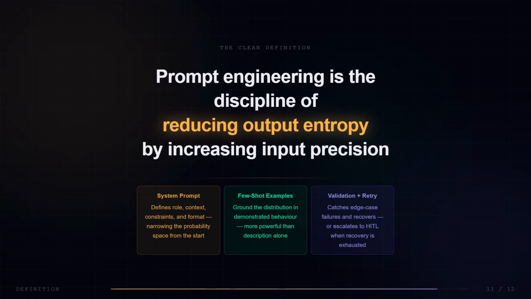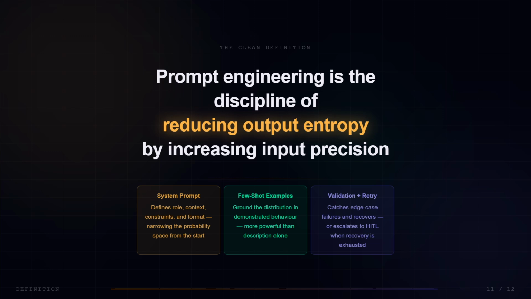It narrows the probability space from the start. Few-shot examples. Ground the distribution in demonstrated behavior, more powerful than description alone. The validation retry loop catches edge case failures and recovers, or escalates to human review when recovery is exhausted. 3 tools, 1 discipline, 1 goal.